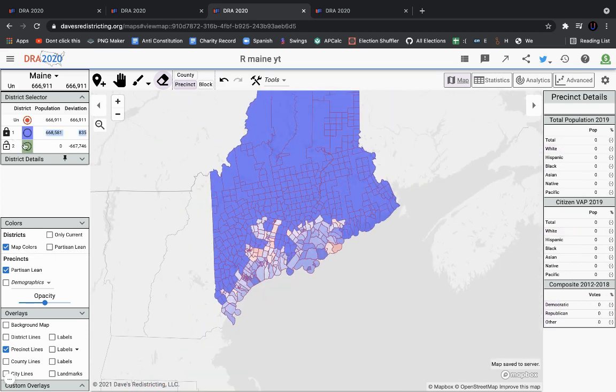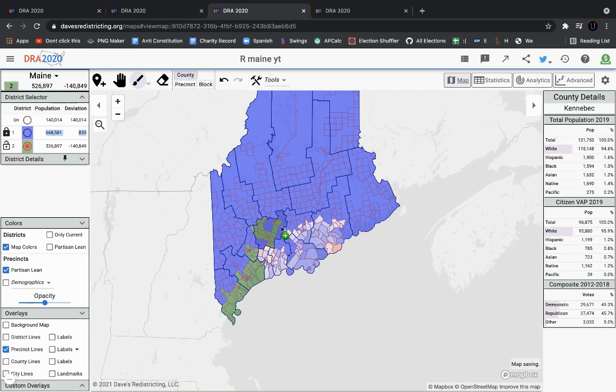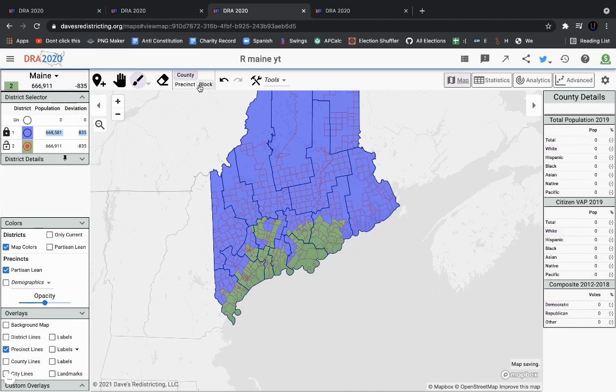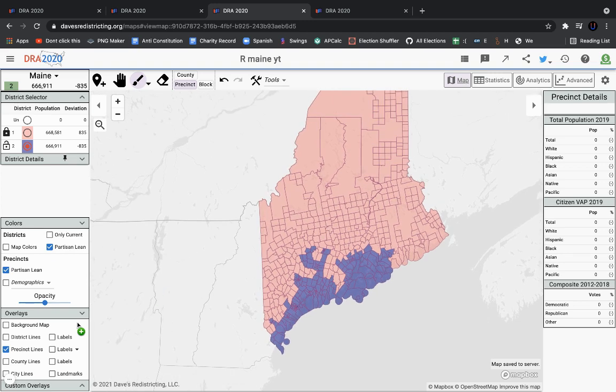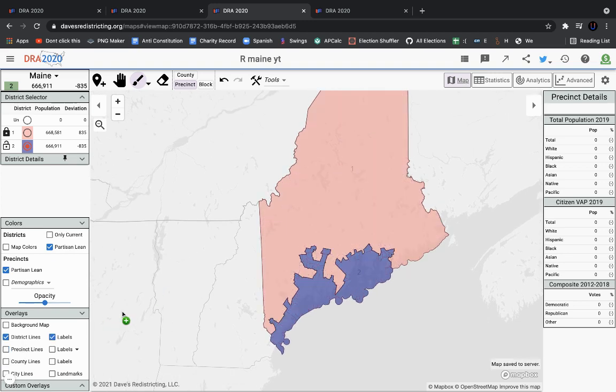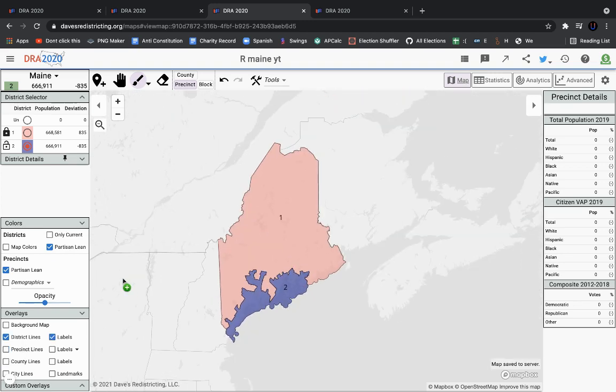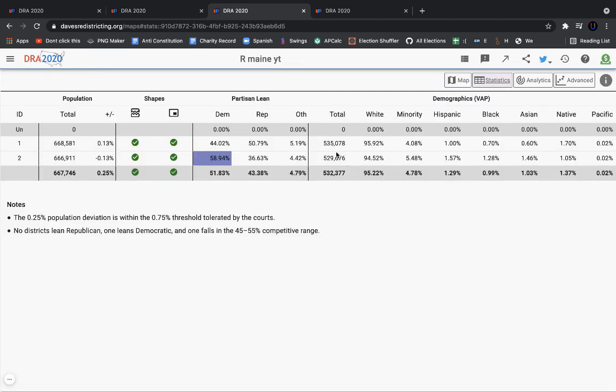This first district, again, a little big, but I think it should work with the deviation, although if it doesn't, it really doesn't matter because the current map is atrocious. So this first district, again, obviously the second district will be stronger for the party that it's designated to than the first, but that's Maine for you. Maine is a Democratic leaning state. The population deviation is within the 0.75% threshold tolerated by the courts.